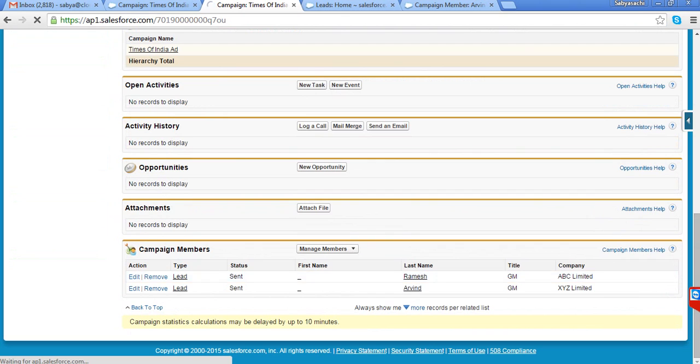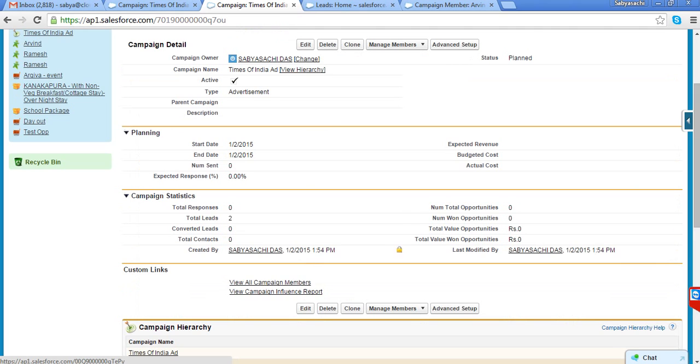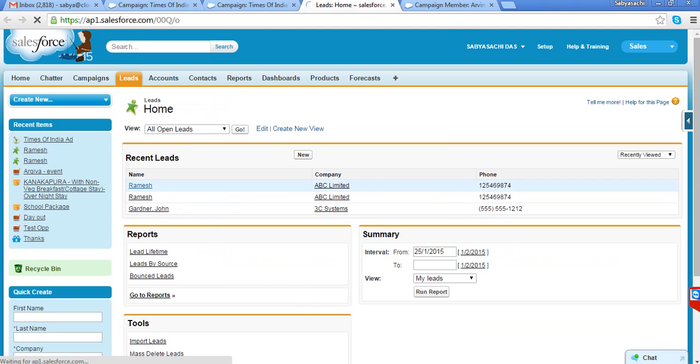We have generated 2 leads from this campaign. So whatever leads are coming from this campaign, I can see here. And also under campaign statistics, it is showing 2 leads have been generated from this campaign. It is automatically coming. So anyway, we have received 2 leads from this particular campaign.